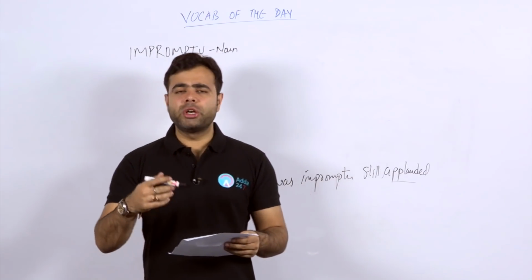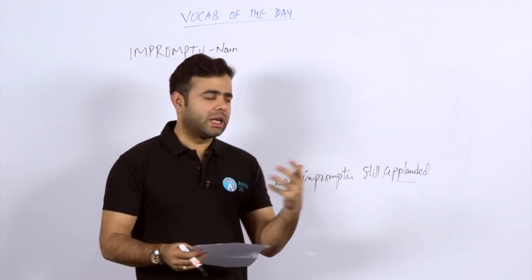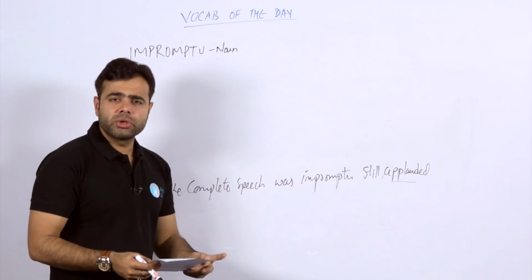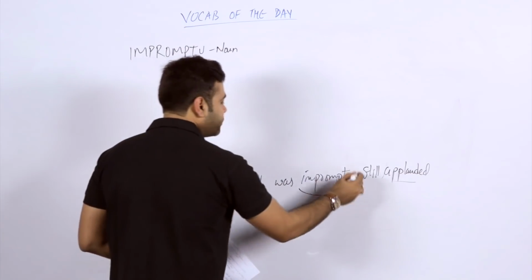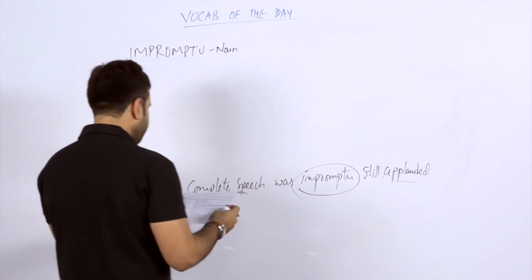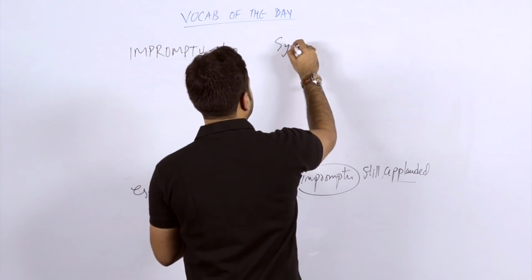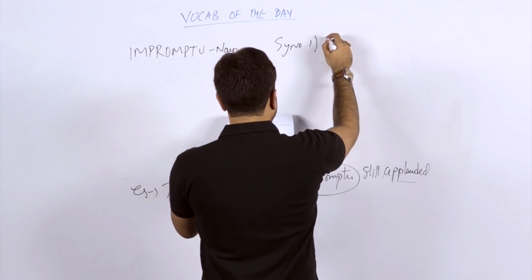But when the point was that you are not aware of the topic, that became the thing impromptu, you can say, isn't it? So impromptu is a nice word. Actually, you can say it is something which is not prepared. So the synonym we can take is extempore.